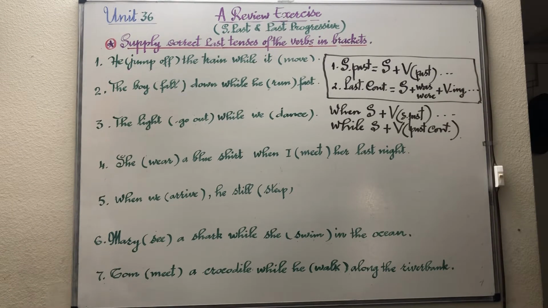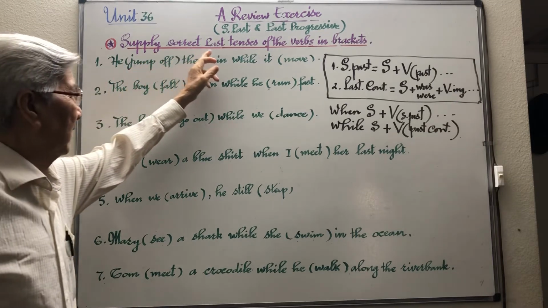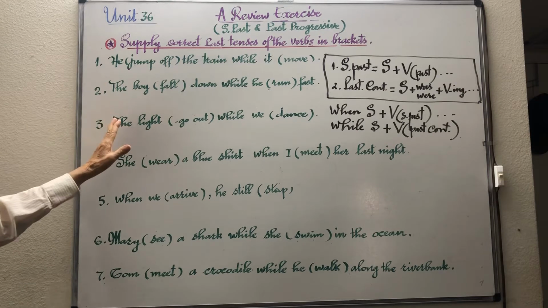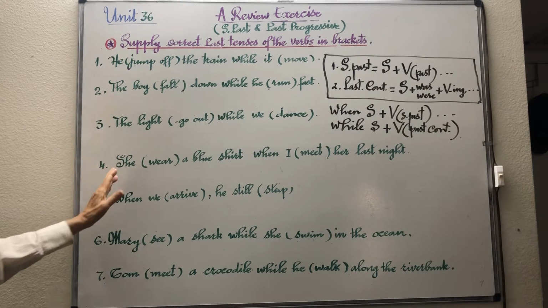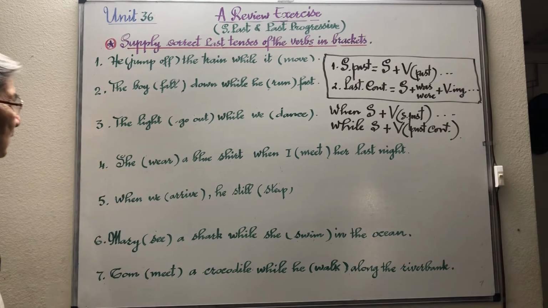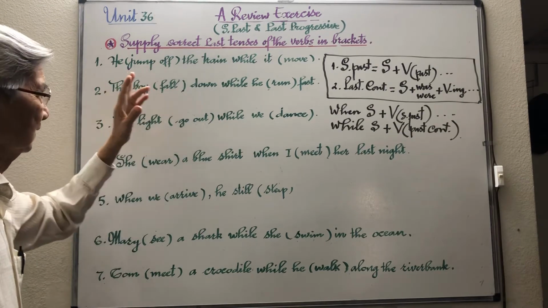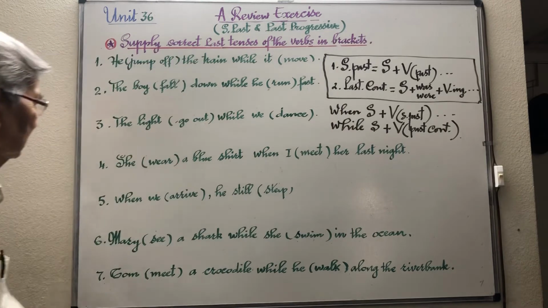Now let's begin. Supply the correct past tense of the verb in brackets. Here we only conjugate in simple past or past continuous, also called past progressive.